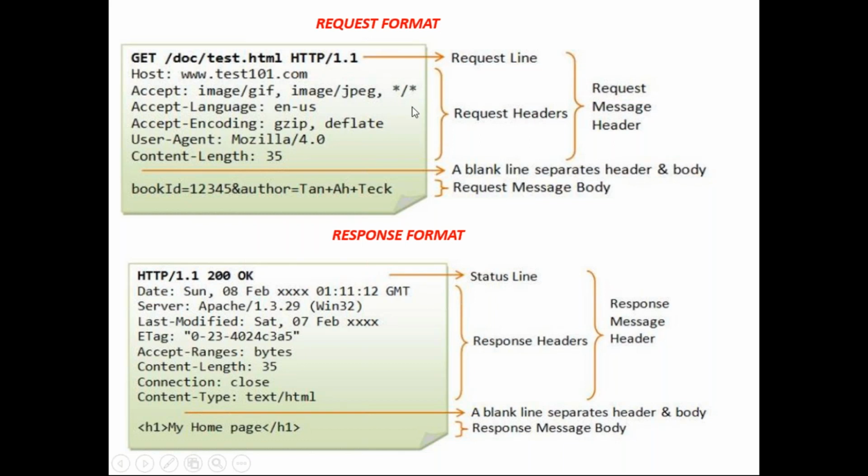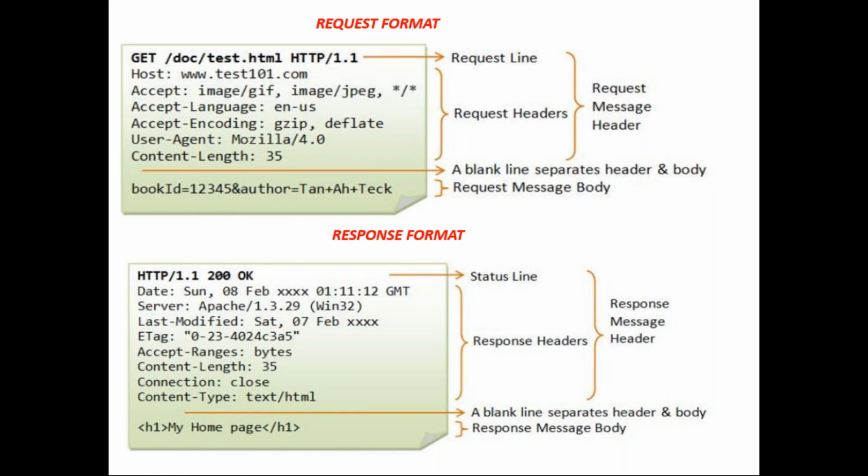What does the request header contain? The header contains the request address, which is called the request line. The first line is called the request line, specifying what type of request, like a GET request, and which resource you're requesting, like text.html. It also has the HTTP protocol version we are using, like 1.1. What is the host? What are the accepted languages? The user agent is what, like Mozilla Firefox. How much content length you are sending? These are all address details, request details, right? Exactly, guys.